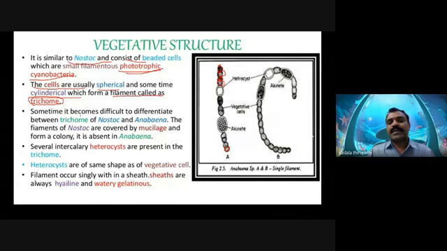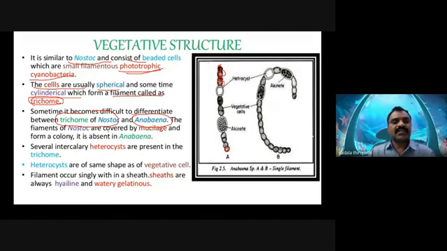Sometimes it becomes difficult to differentiate between the trichome of Nostoc and the trichome of Anabaena. Why? Because the cells are arranged in a bead-like manner, forming filaments, and the trichomes are usually similar in structure.